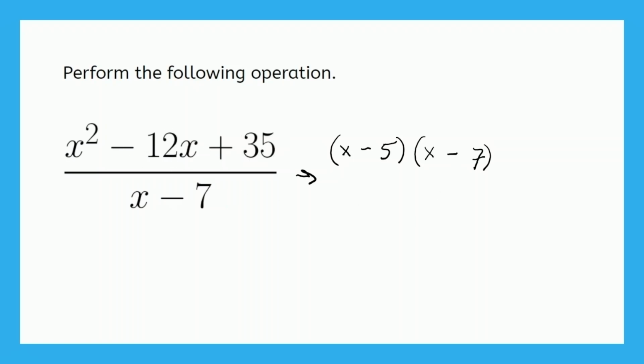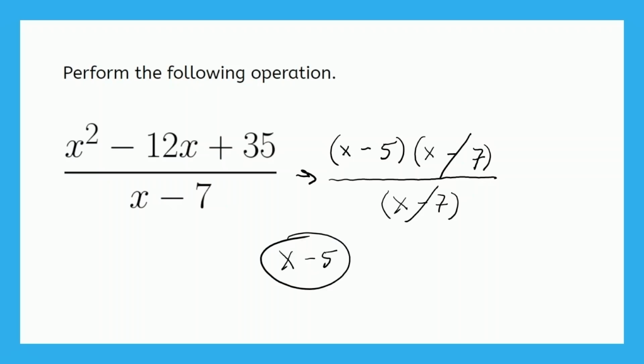So now we have the same denominator as usual. So we're going to write, once again, x minus 7 on the bottom. And let's put parentheses there so that it looks the same as what we have on top. And once again, we can cancel. So x minus 7 can cancel on the top and bottom. So the only thing that we have left over is x minus 5. X minus 5 is the quotient of this original expression after we simplify.